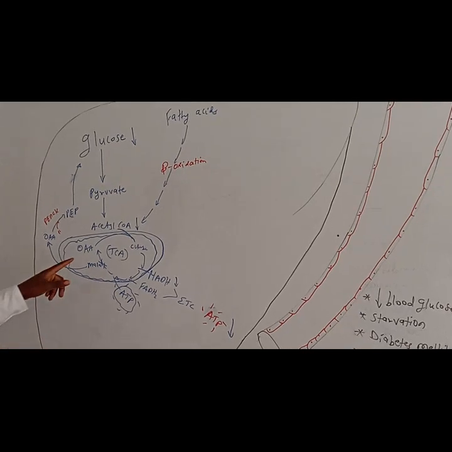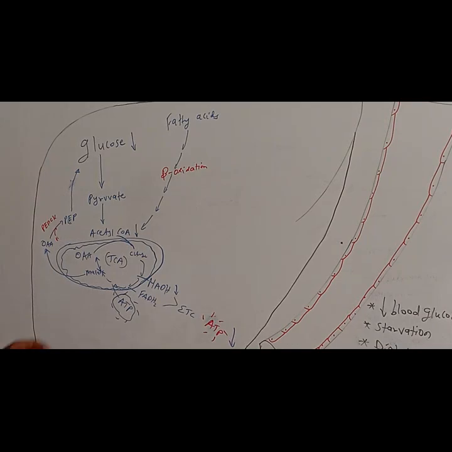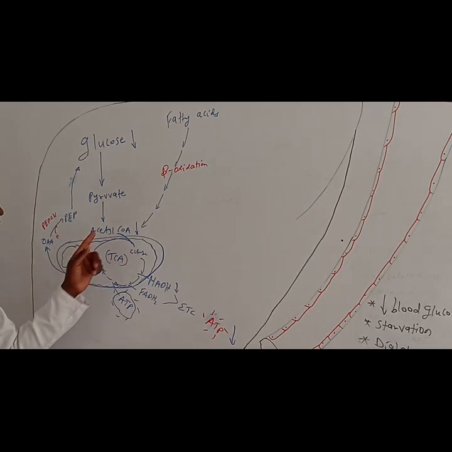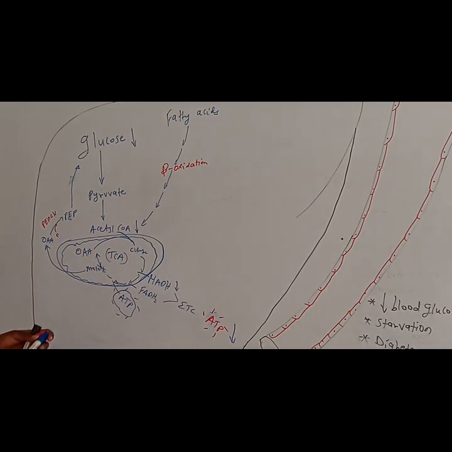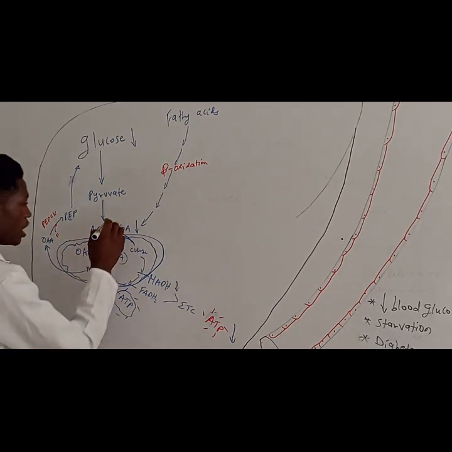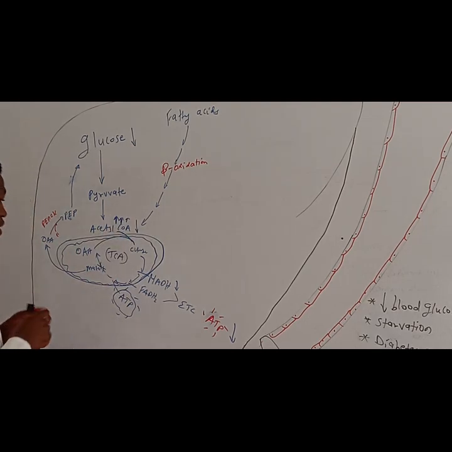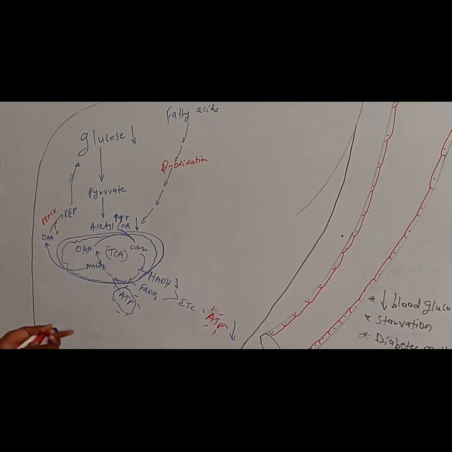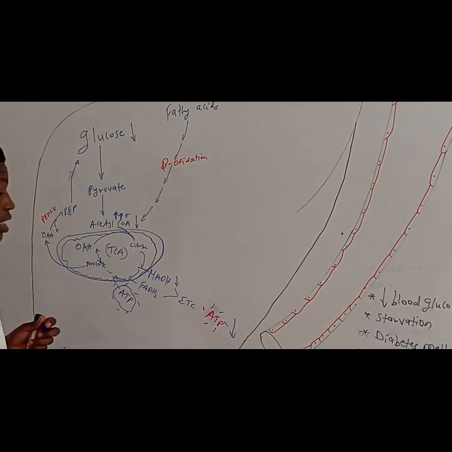Now, when you have taken oxaloacetate to malate through the gluconeogenesis pathway, it means you are going to have less oxaloacetate to interact with the acetyl-CoA so that you can run the TCA. So that is to say that you are going to have accumulation of acetyl-CoA because you don't have the oxaloacetate to interact with it so that you can form citrate and everything in the TCA. Now, that is going to give an accumulated amount of acetyl-CoA in the cytosol.